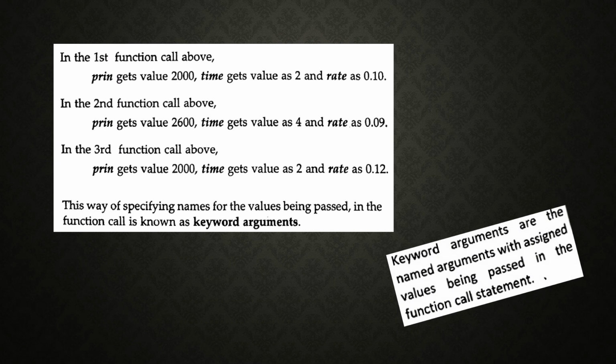So whenever you are passing values, the variable name should be properly mentioned. Order does not matter here; the name is important, and its value also.